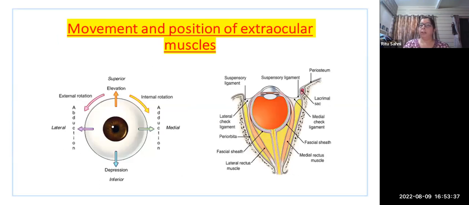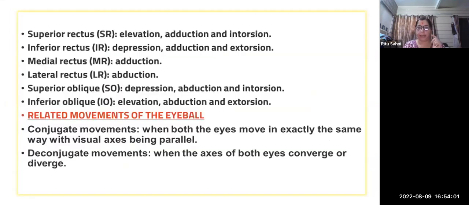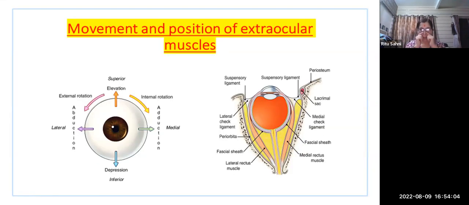We know that the movement and position of the extraocular muscles is also very important to know. These muscles play a major role in elevation, depression, medial and lateral, and external rotation. We can easily apply this to our own eyes: we can elevate our eyes, we can depress our eyes, we can take internal rotation, like when we look towards our nose. So that is internal rotation, or we can look outside, which is external rotation, or we can check abduction and adduction.